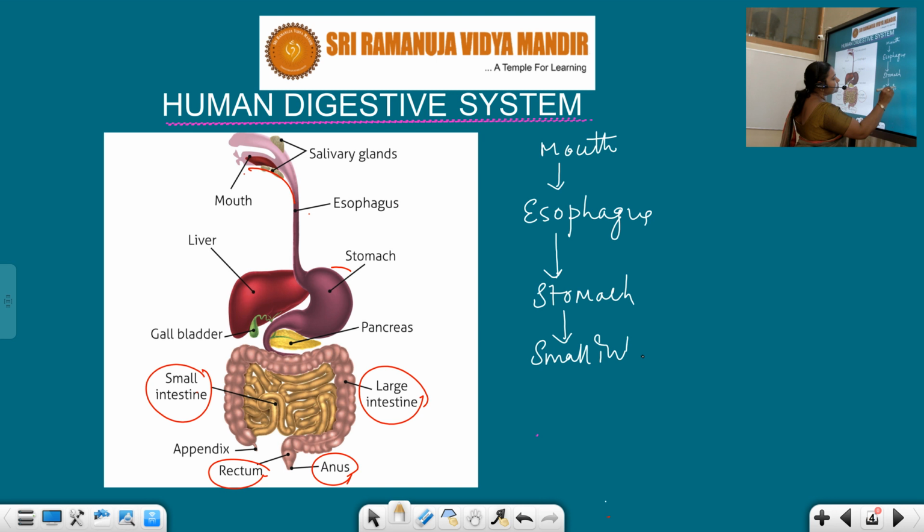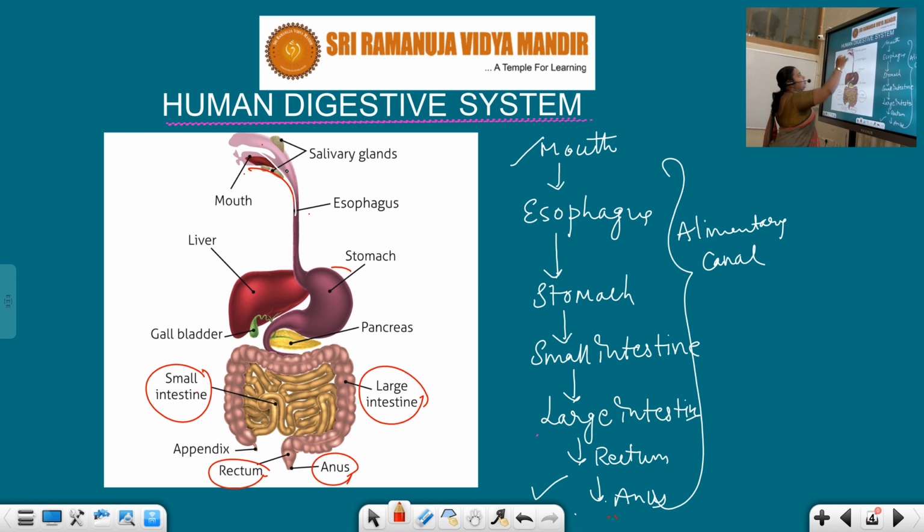See, these are the main parts which are present in the alimentary canal. So, this is the way. These are the different parts where our food is going to travel in our digestive system.